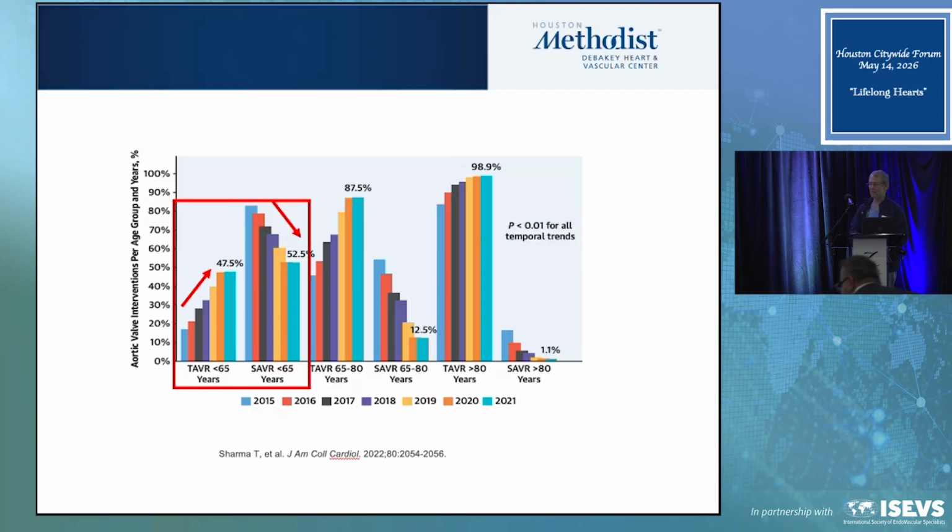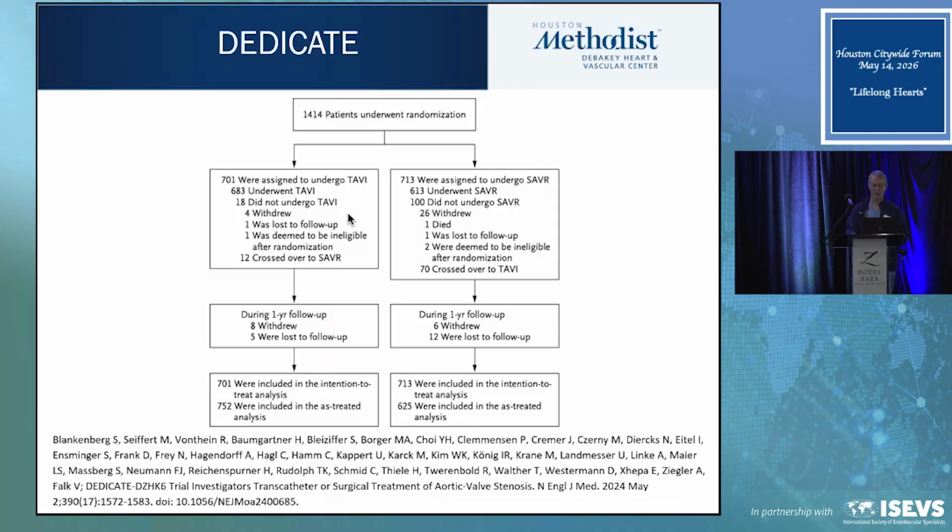Now, one thing that's out there that's a little worrisome is that, remember, our guidelines say if you're 65 or less, you should have surgery. But what we see from the Vizient database is that of those less than 65, almost half of them are getting TAVR right now. So it is going to be interesting to see as we move forward, since we've moved to such younger ages already. We also have some things from Europe.